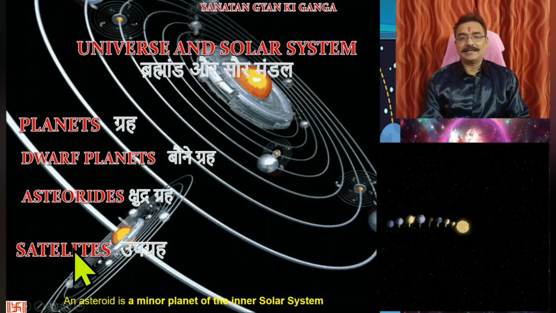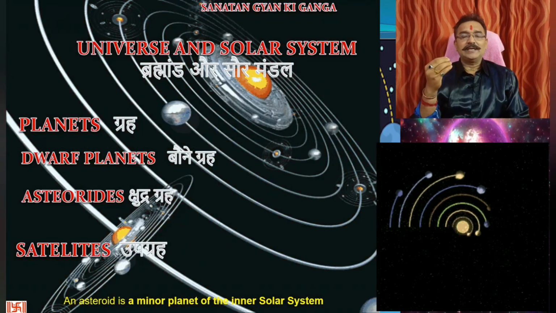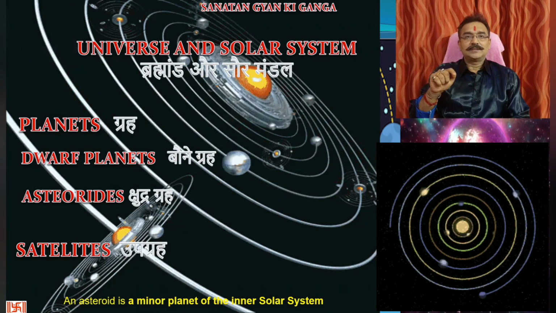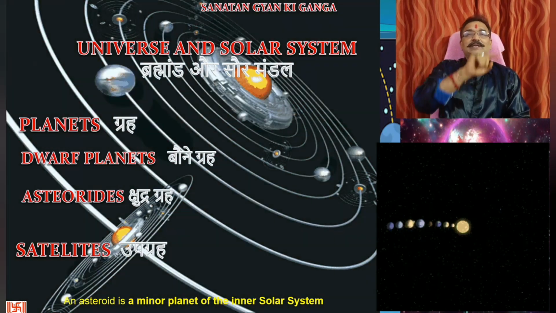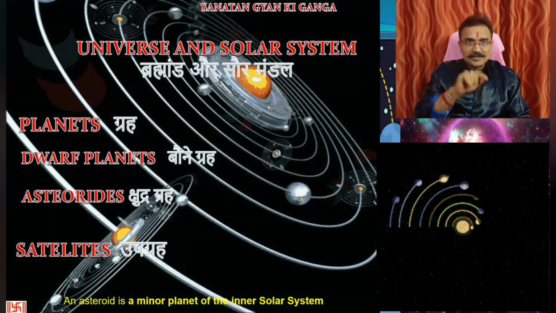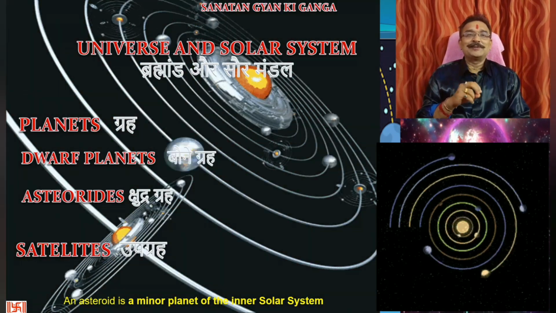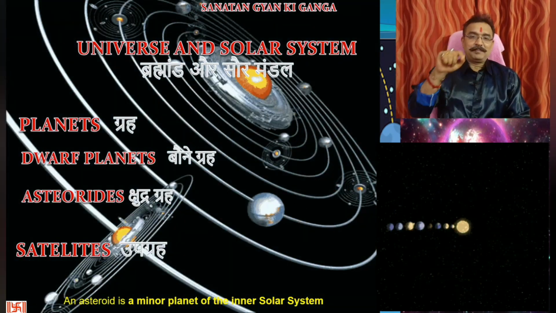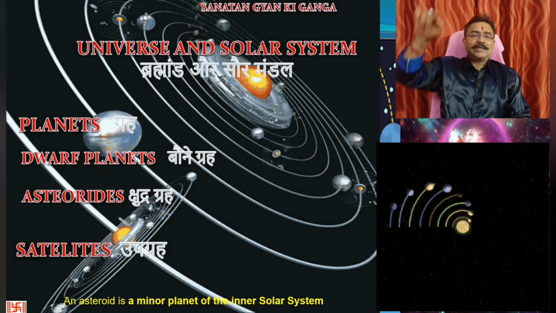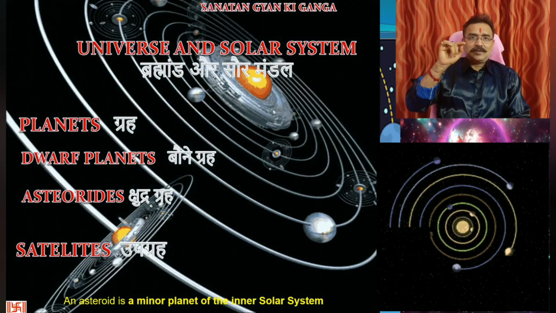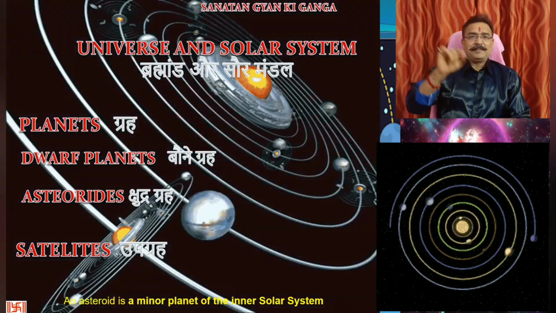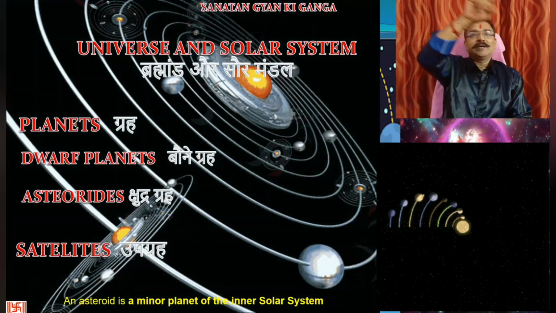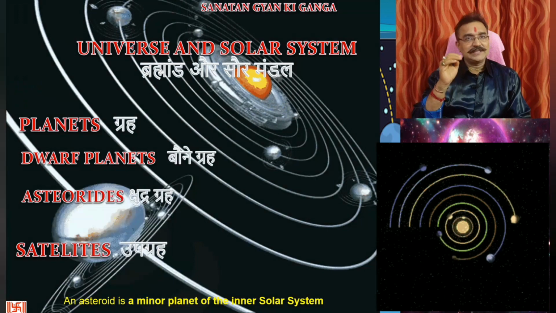Then there are some satellites, like the Moon. A satellite is a celestial body which revolves around a planet. So a satellite has two revolutions. One is that it revolves around some planet, and that planet revolves around the Sun. So a satellite is not only revolving around the Sun, but also around some planet. Like the Moon revolves around the Earth, and then it revolves around the Sun. So the Moon is a satellite of the Earth.